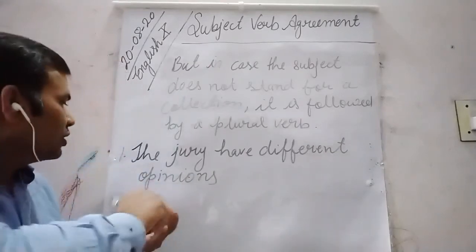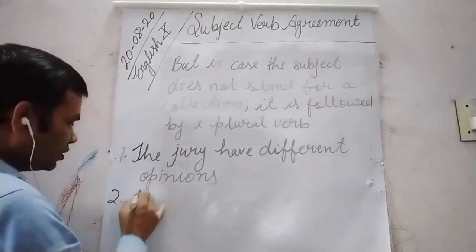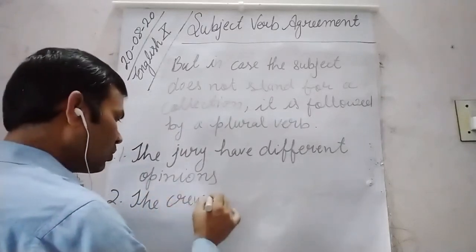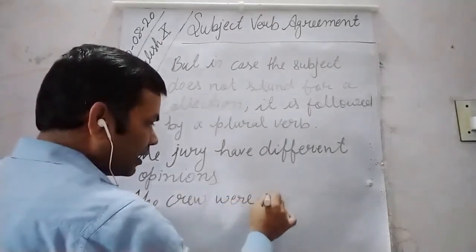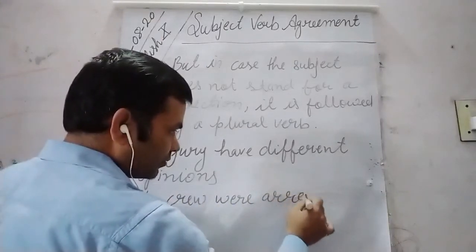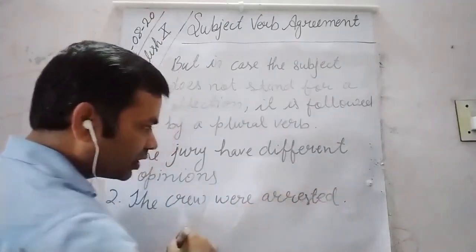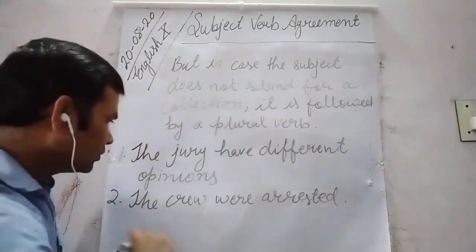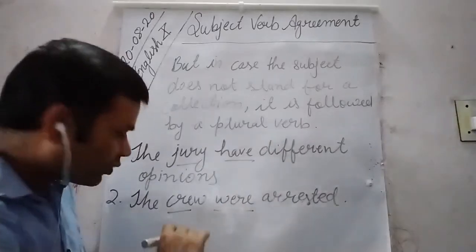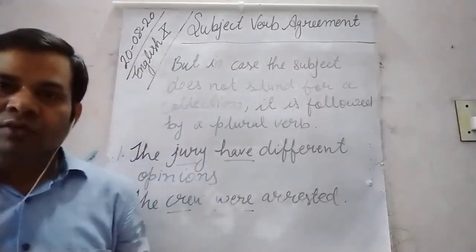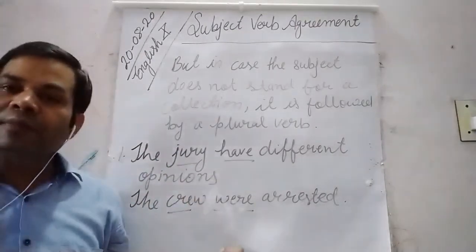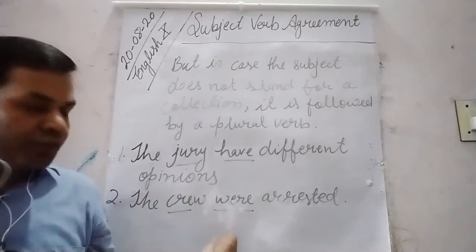Next example: the crew were arrested. So in these two examples we can see that they are showing individualness. That is why they have been followed by a plural verb.